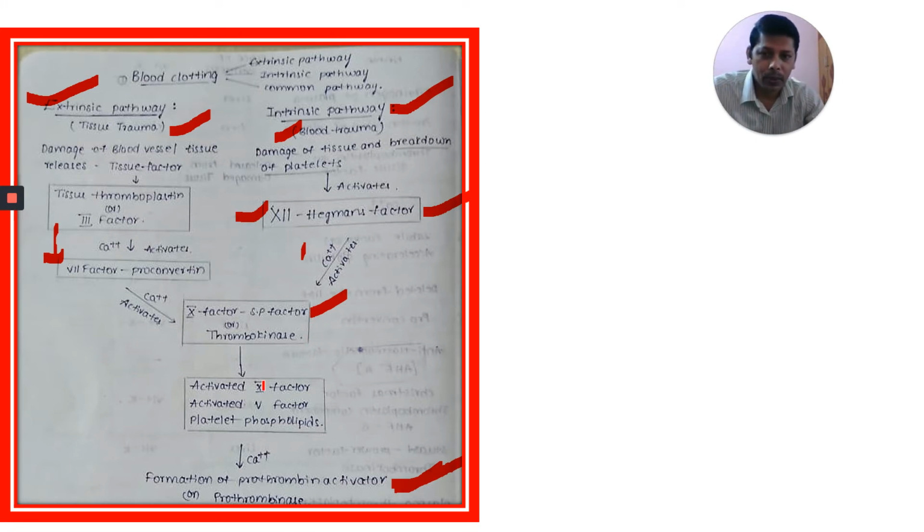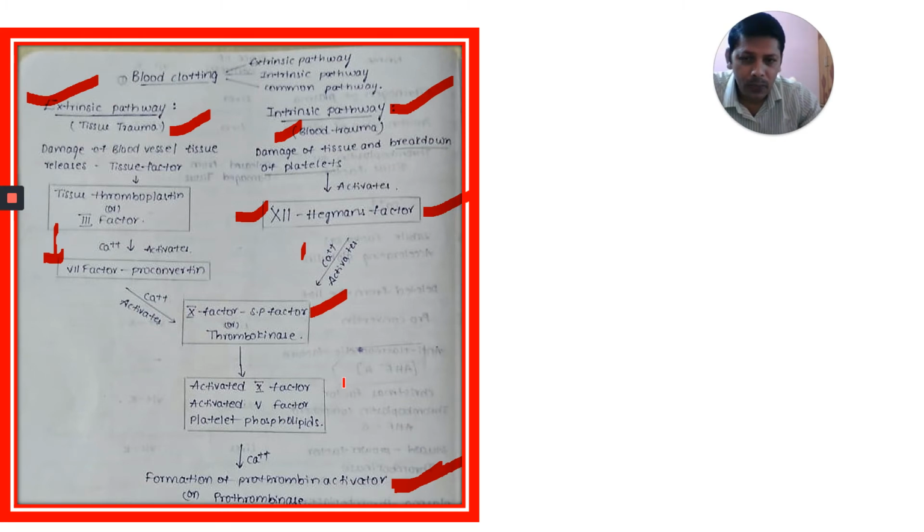Now this activated 10th factor and the activated fifth factor, together with platelet phospholipids in the presence of calcium ion. You can observe calcium ion participates in the intrinsic pathway and is involved in the extrinsic pathway. This is called the common pathway, and calcium is involved here also.